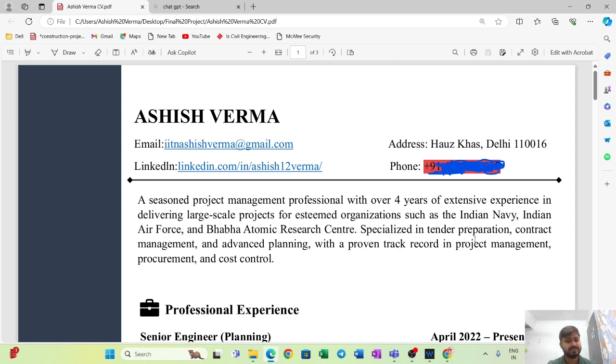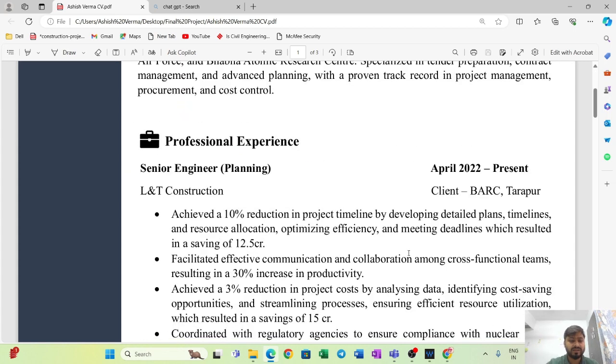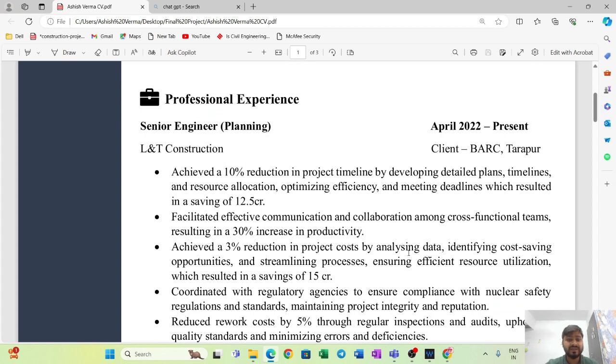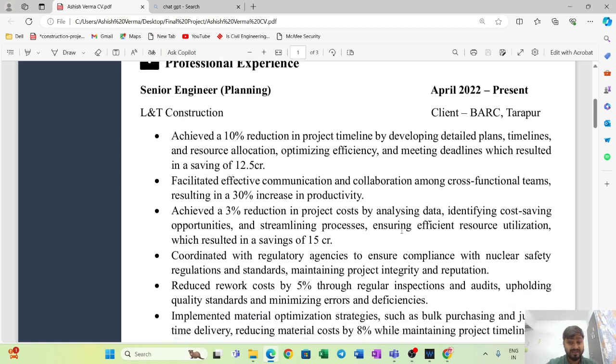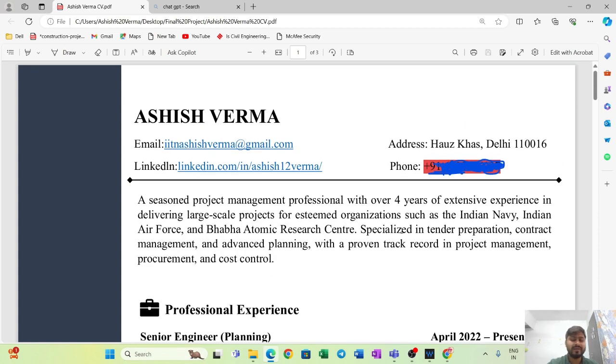All right, and you have to put all this data together, and if you know how to write sentences in a nice way, you have to integrate this data with ChatGPT. Once you put your information, you could give your information to ChatGPT and ask it to write the objective for your resume, and the experience if you have to show in your resume. So you just give it the prompt, okay, give me the experience for planning experience based on this data. It will give you experience like this. All right, so it is going to be very helpful.